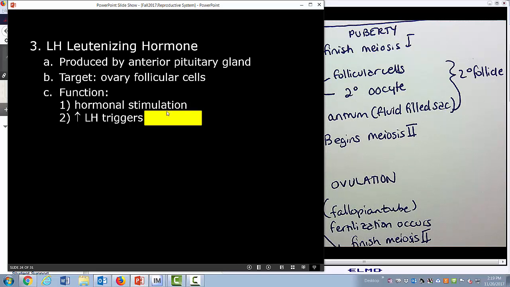So hormonal stimulation, one endocrine gland is going to tell another endocrine gland what to do. LH, produced by the anterior pituitary gland, is a hormone that causes the gonad, the ovary, another endocrine gland, to produce its hormone. In addition to stimulating the follicular cells to produce estrogen, as the levels increase in the female reproductive system, it triggers ovulation.